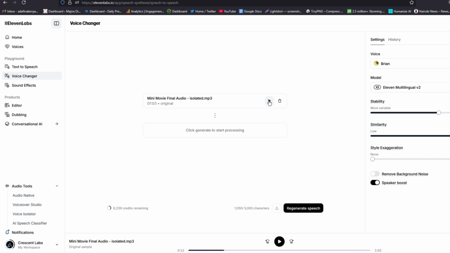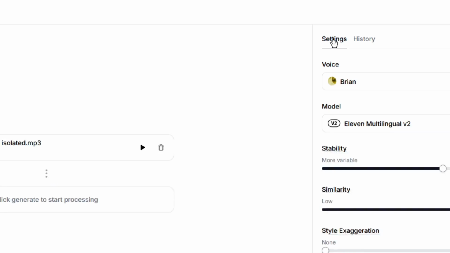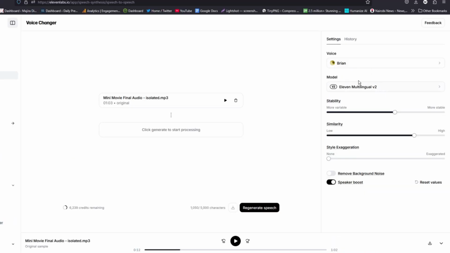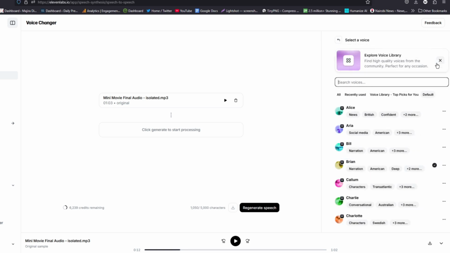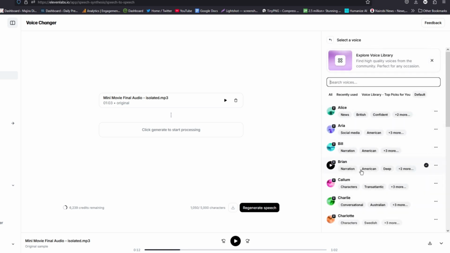That is the original voice that I have, and I want to change it into a voice that is much more authoritative or much louder. So to do this, I'll go and select settings here and then come to voices. So I'll choose a voice from the above. We have several voices here, and I'm comfortable with, let me try this.